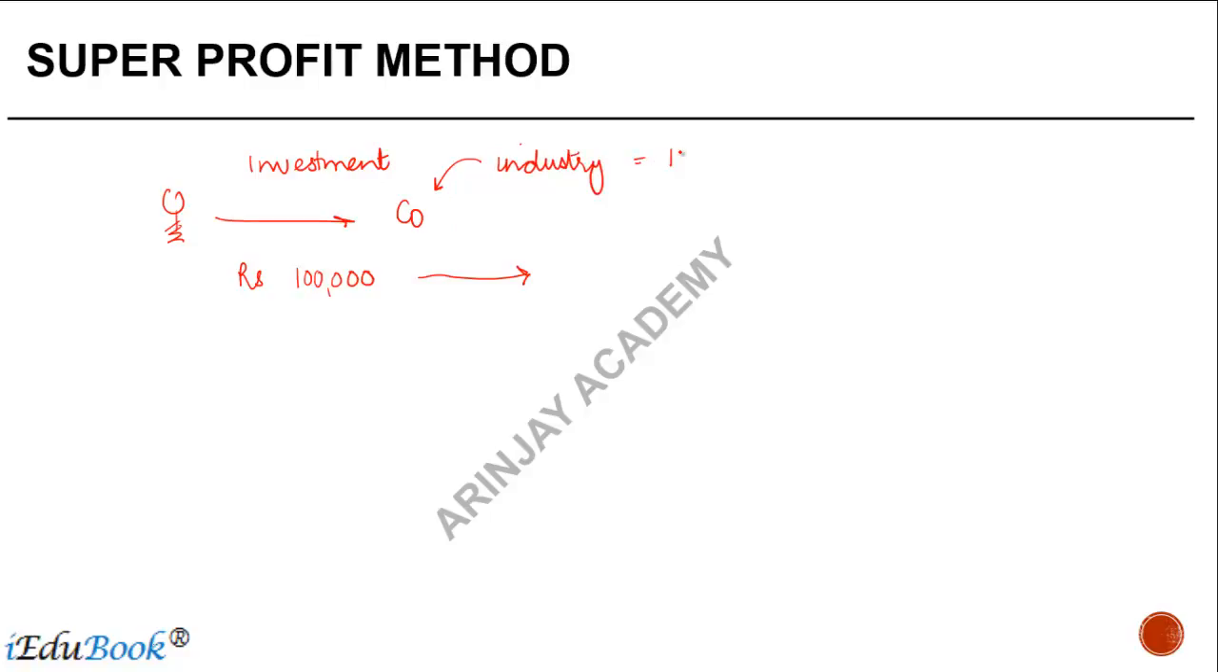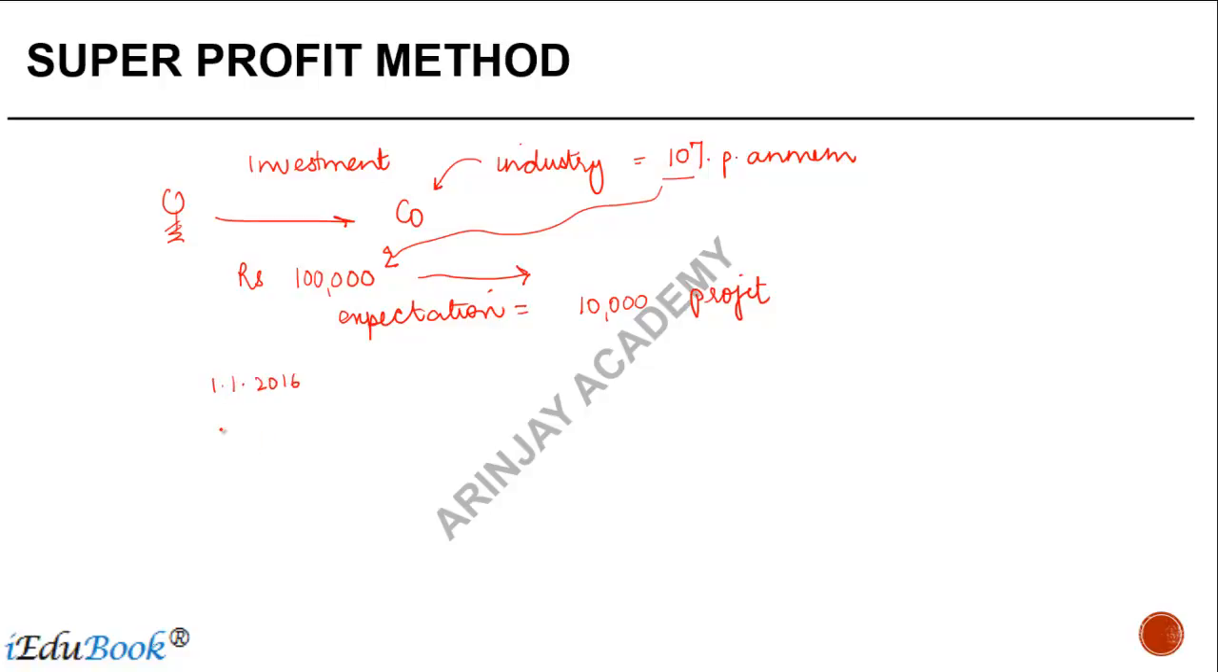would normally earn a return of 10% per annum. So his expectation from the company was that they are going to earn 10% of 1 lakh, or rupees 10,000, as profit. So he made an investment on, let's say, 1st January 2016. When the company distributed the profits on 31st December 2016, he got not 10,000 but 20,000.